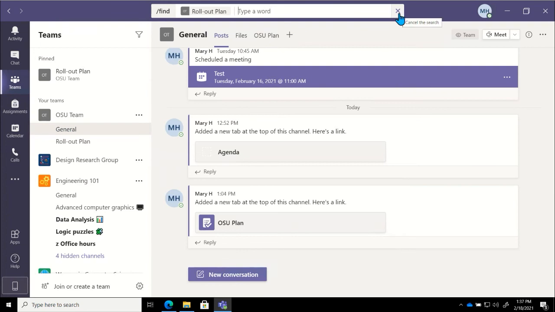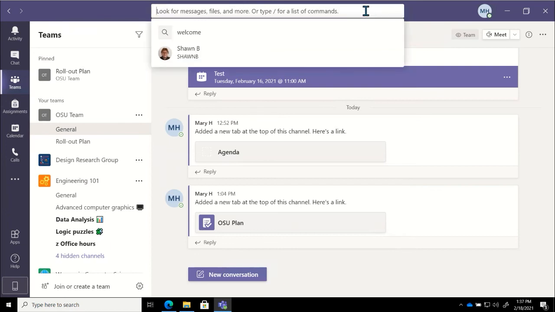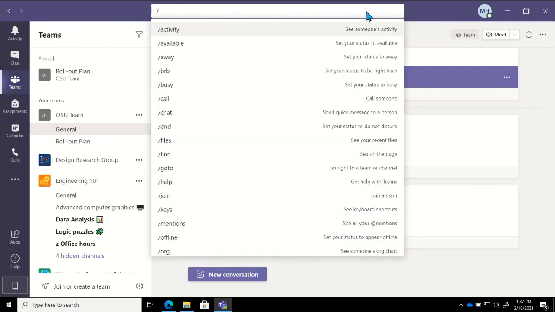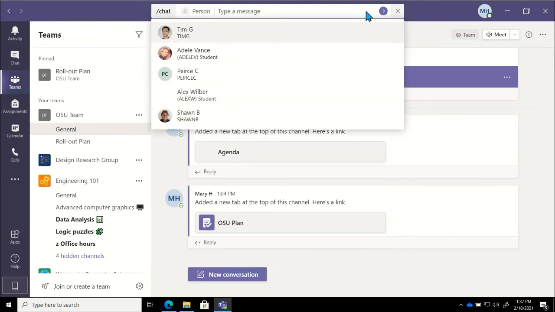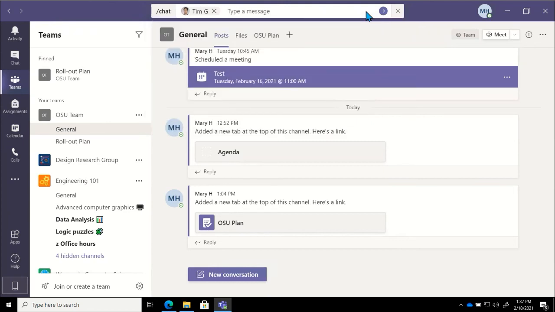The other command that I really like to point out to y'all within this area, and just so y'all know, if you put in that slash you're going to see a list of different commands that you can use, but the one I'm a big fan of is /chat. And if I click on enter or tab, it'll ask me who I want to send a message to. Let's go ahead and send that to Tim since he's at the top of our list.